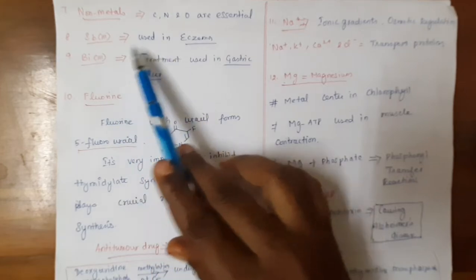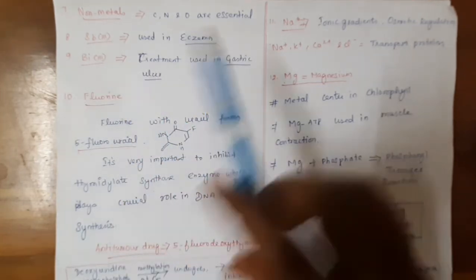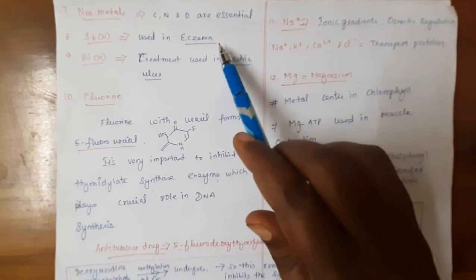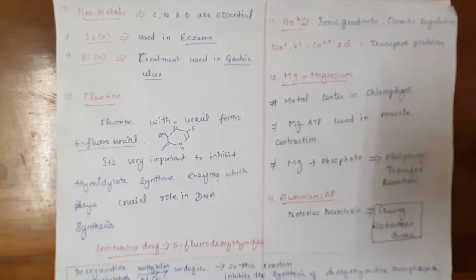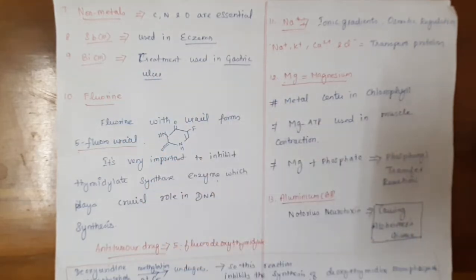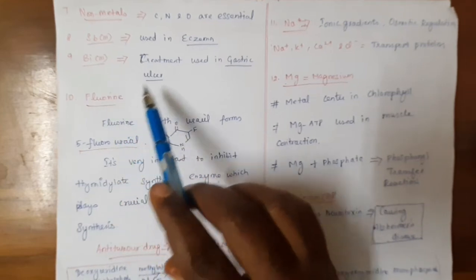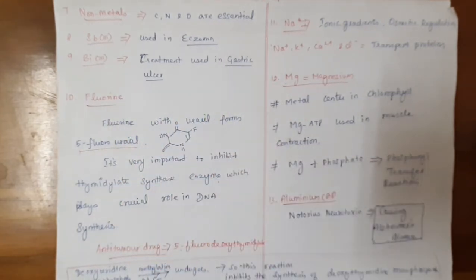And antimony(III), Sb3, was used in the treatment of eczema. Eczema is a skin inflammation and skin irritation disease. So antimony(III) compounds are used to treat it. Okay, next, bismuth(III) compounds are used in the treatment of gastric ulcer.